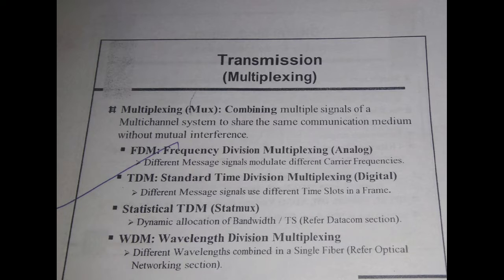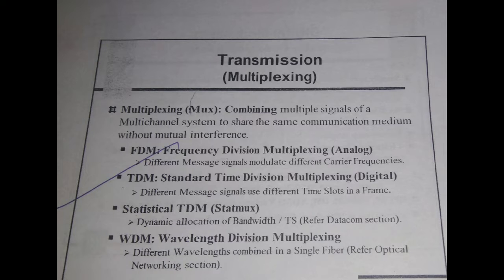media and communication. So, starting with FDM, that is frequency division multiplexing, we have different message signals modulating different carrier frequencies. Then we have TDM, that is standard time division multiplexing. Here different signals use different time slots, and this concept is used in GSM. Then we have statistical TDM, that is statmux, having dynamic allocation of bandwidth.